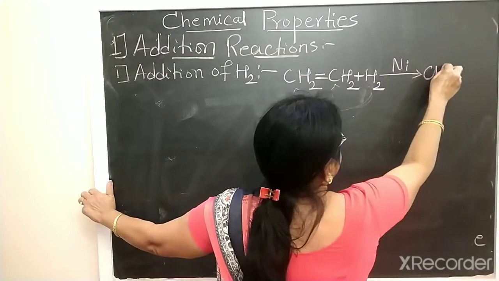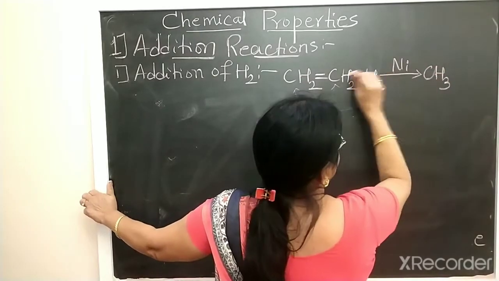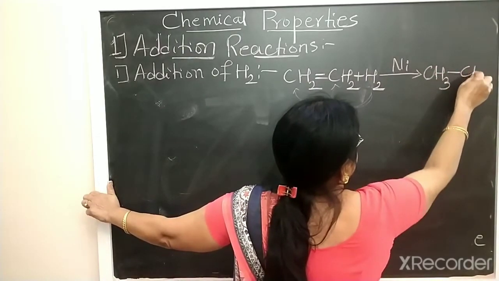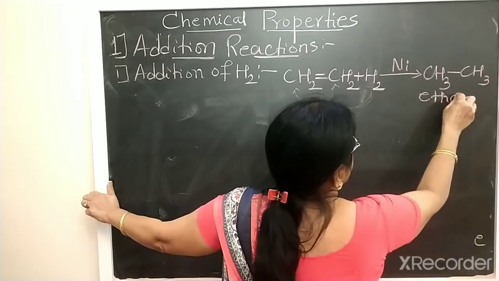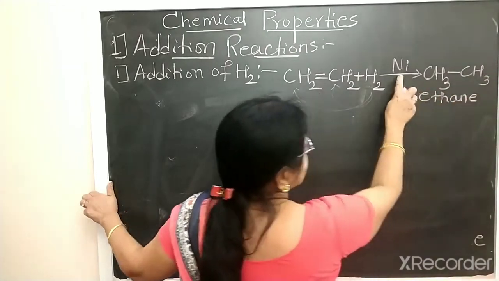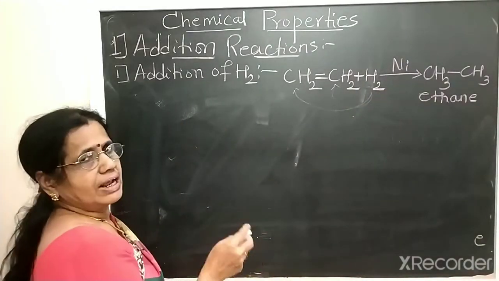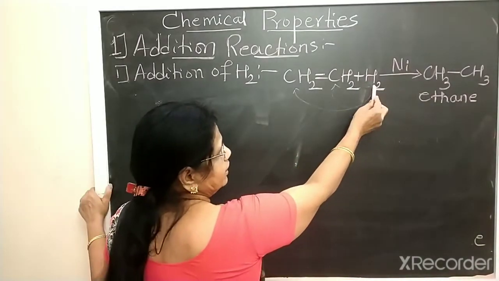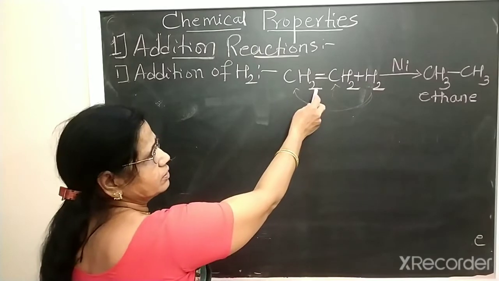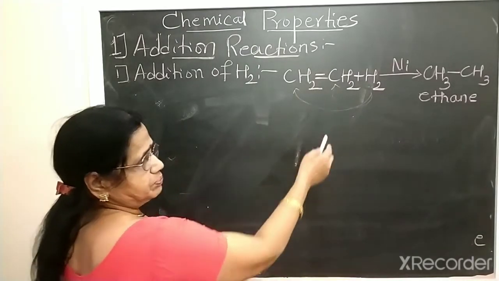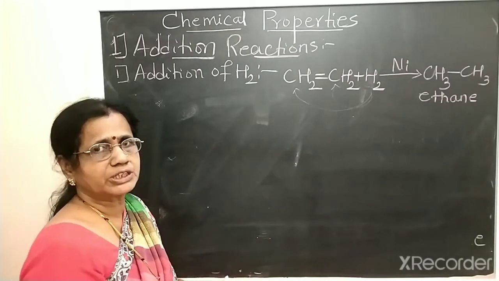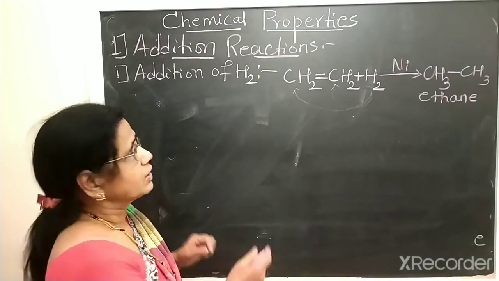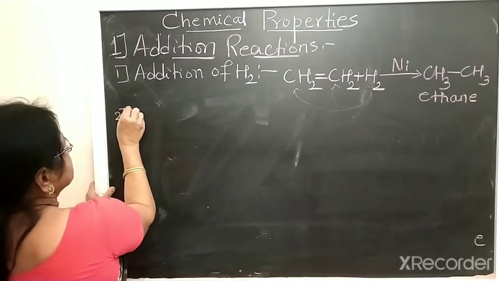So the product is CH3, the double bond is converted to a single bond, then CH3. It is nothing but ethane. So in the presence of a catalyst like platinum, palladium or nickel, dihydrogen adds to ethene to give ethane. This reaction you already studied in the preparation of the alkanes. Then the second one is addition of halogen.